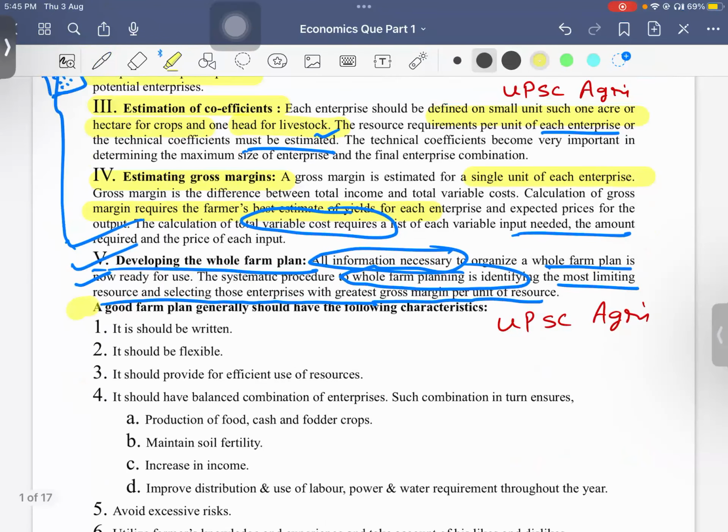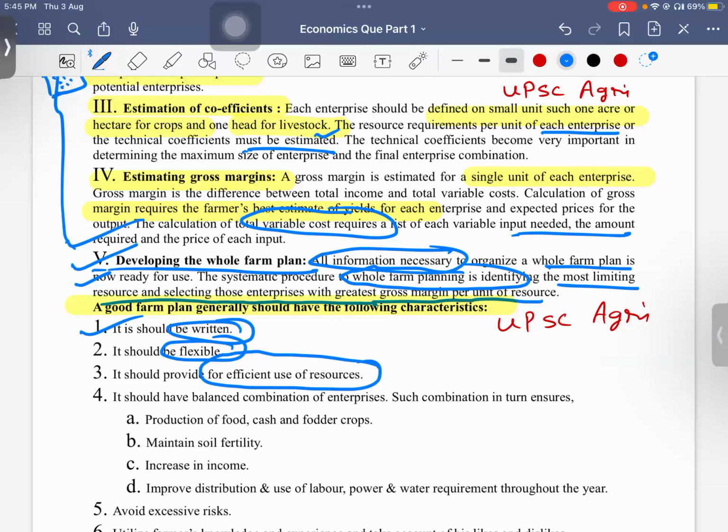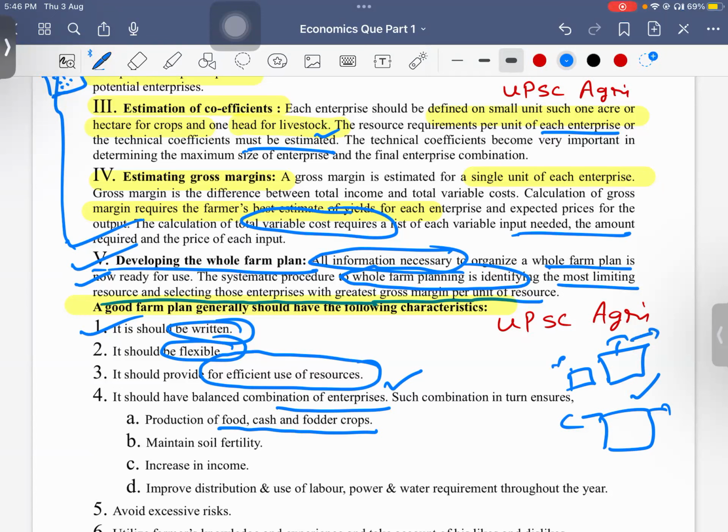Next we come to the question: a good farm plan generally should have which of the following characteristics? It should be written, it should be flexible, it should provide for efficient use of resources, and it should have a balanced combination of enterprises, not only one, so that you will get food, cash, and fodder. You can't make an enterprise that serves just one purpose. For example, we may have animals and crops on our farm, and some animals may require fodder. Crops should be chosen that will have good yield.